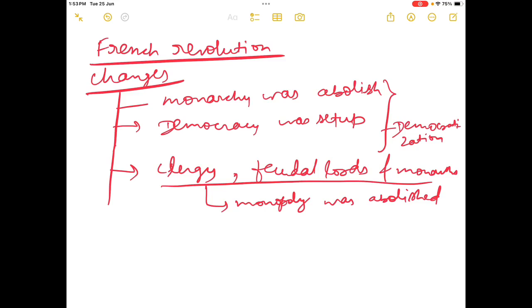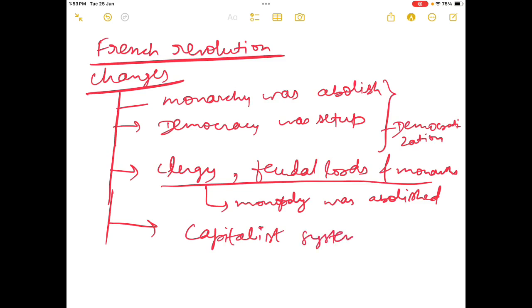Now, as the economic system changed, it got transformed into a capitalist class, meaning the capitalist class took over these economic systems. How did they take over?